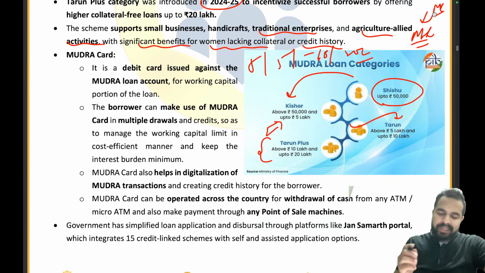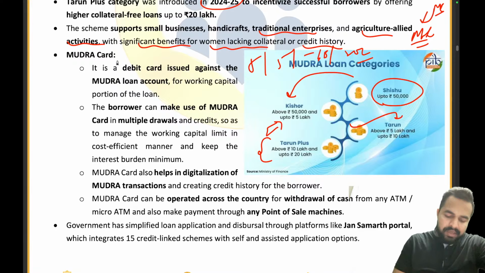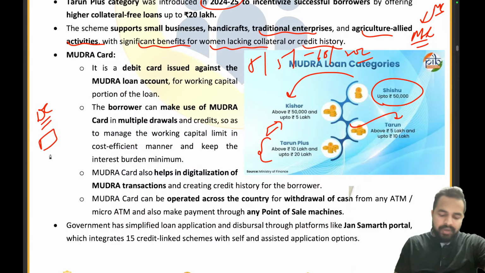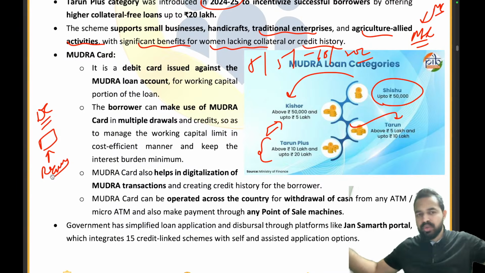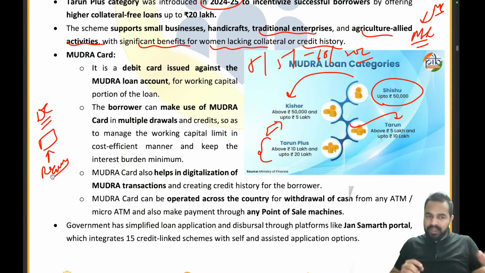So Mudra card, just take an example that it is basically a kind of a debit card, that you are having that particular amount in your bank account and you can use that amount as per the requirement. It's not like you got the 20 lakh rupees and you invested everything. No, you use all of them together and you are paying the interest on that. No, answer is no. Like, use it like a wallet. Today I need 200 rupees, today I need 20,000 rupees. I took 20,000 rupees from the Mudra card and I invested in it, right?